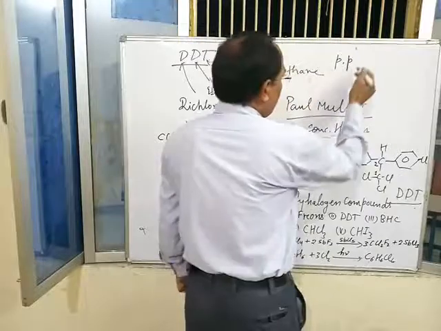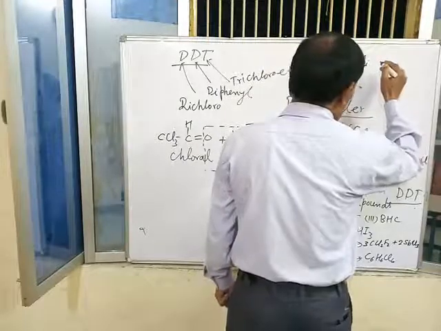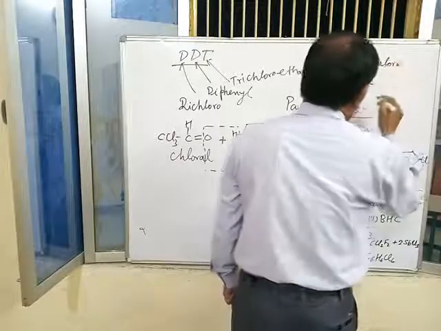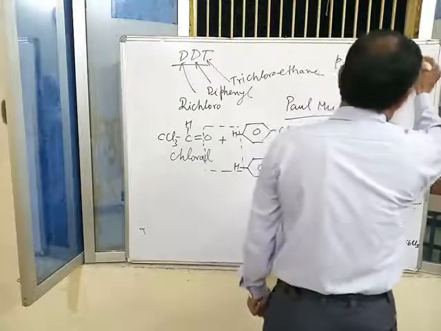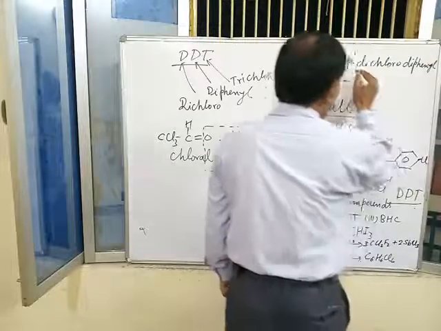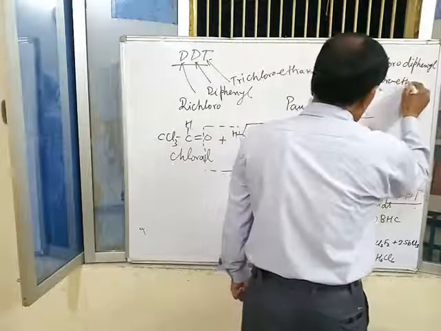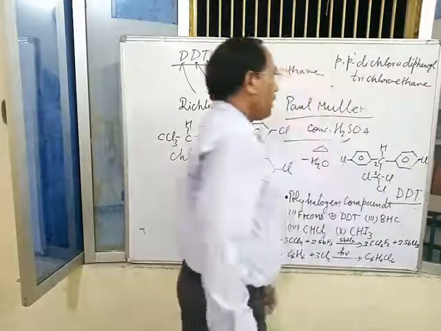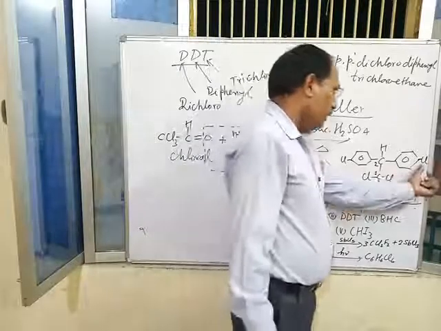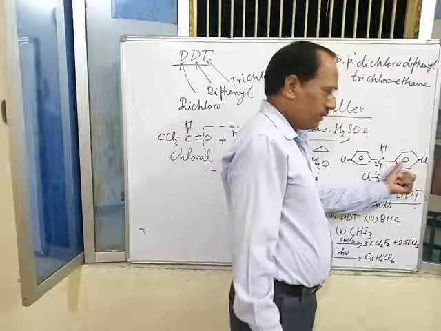Para dichloro diphenyl trichloroethane. Para means chlorine present at para position of this bond.